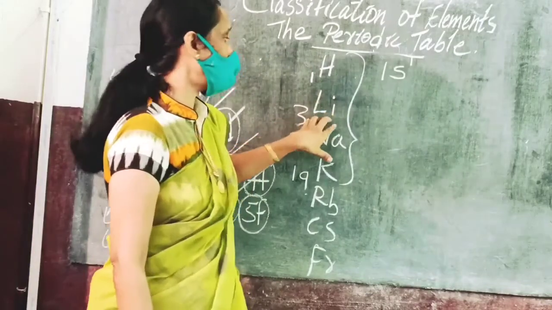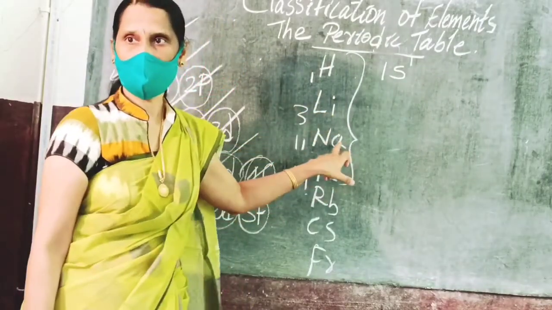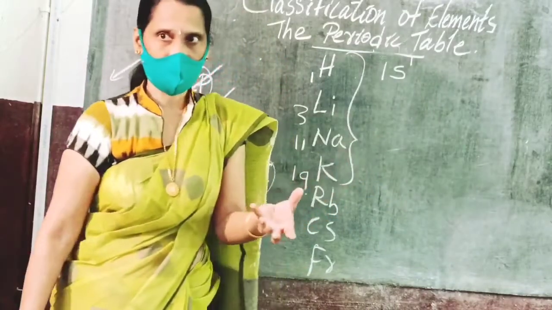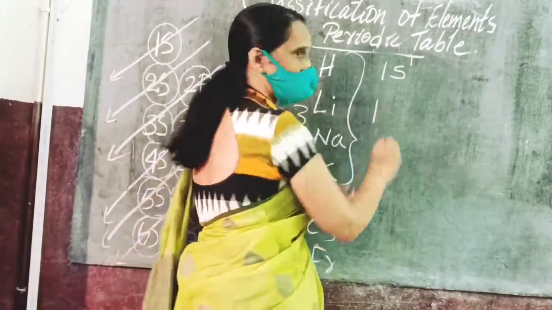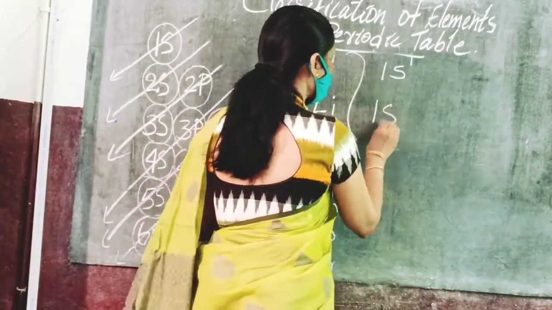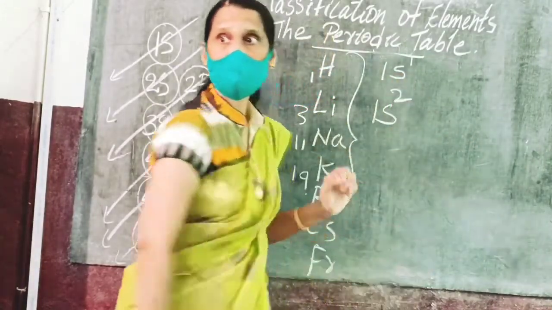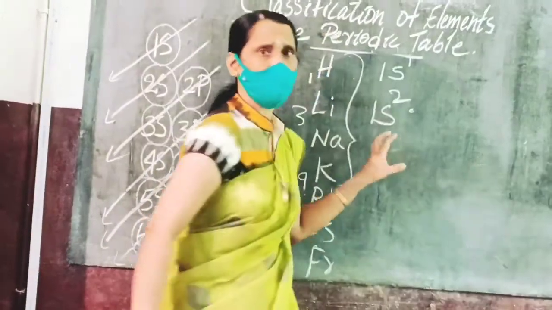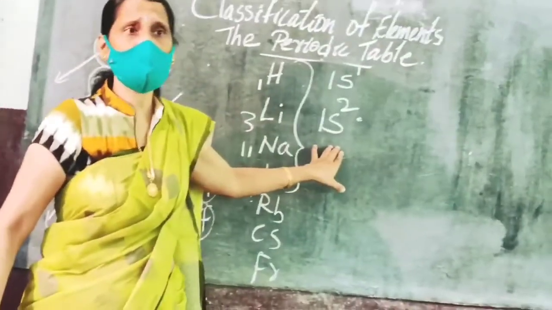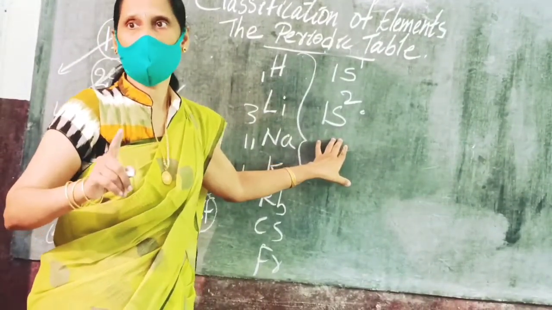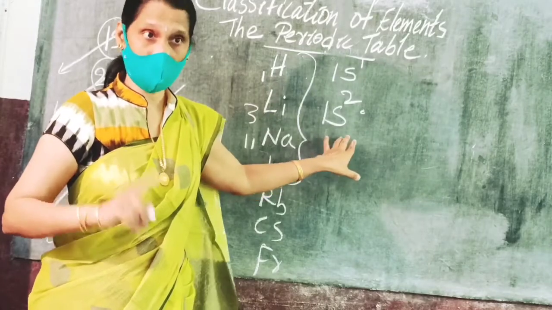When we are talking about lithium, it has 2 shells. The first main shell is completely filled, that means 1s2. The first main shell has only one subshell, that is s.